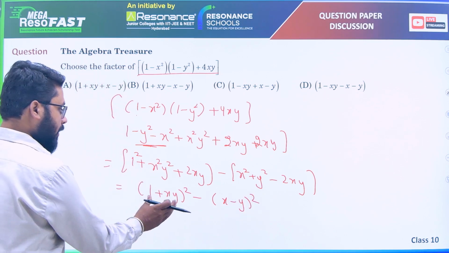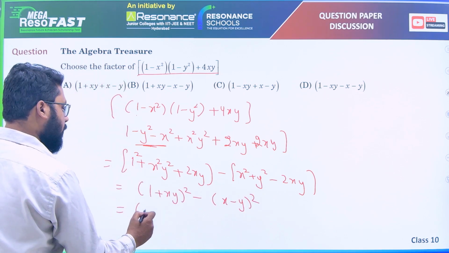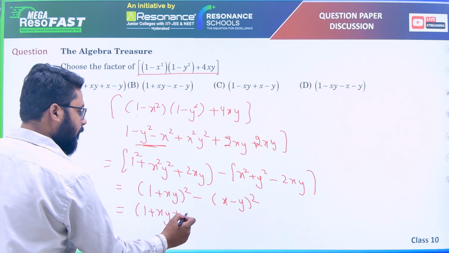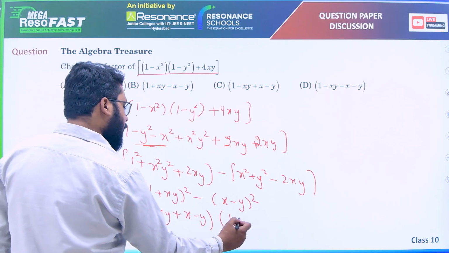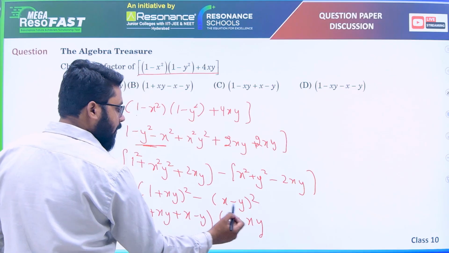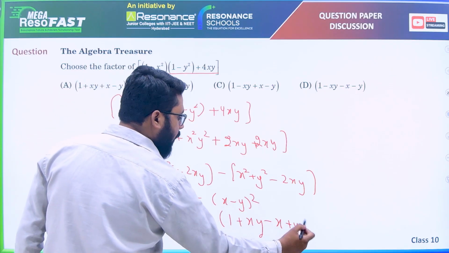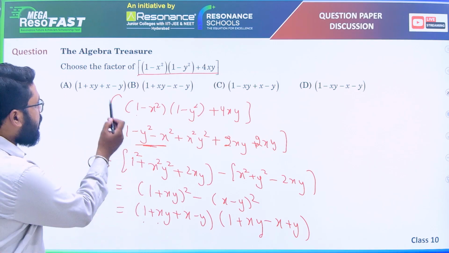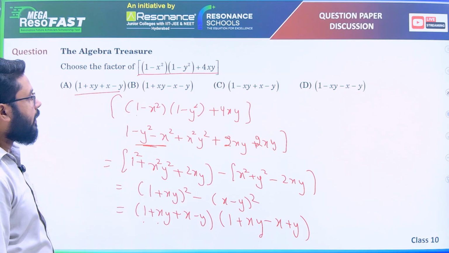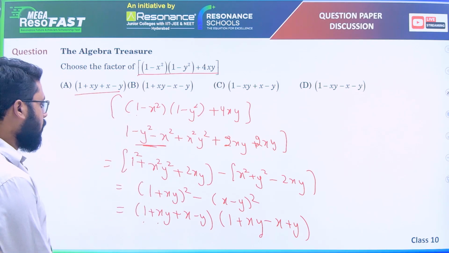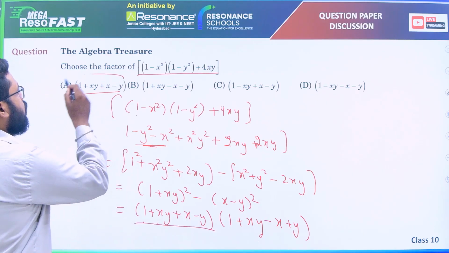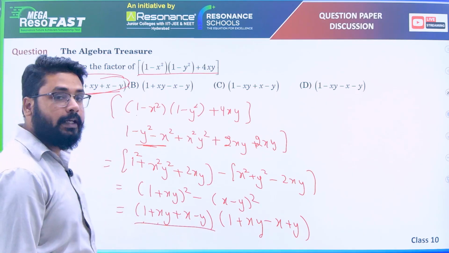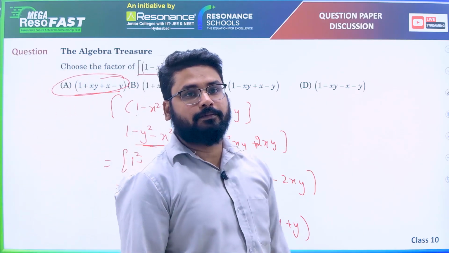Again one more identity, a square minus b square. So it will be a plus b and a minus b, minus x and plus y, minus will change the sign. Now see what is coming here. 1 plus xy plus x minus y, this is there. But the second option is not there, minus x plus y. So this is one of the factors. So option A is correct here.